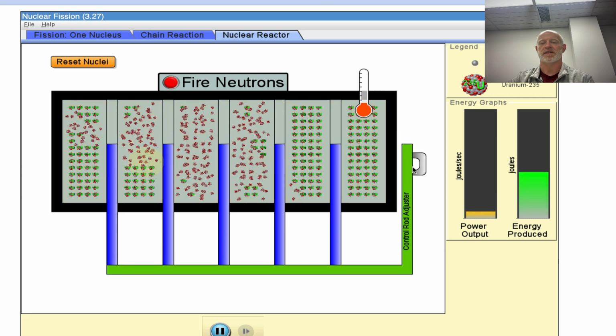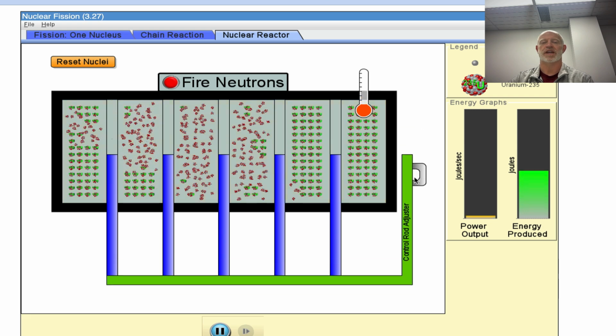So the idea is that we actually control the chain reaction, not by changing the chemistry or warming it up or cooling it down or pressurizing it. We actually have just blockers in the way. These are called control rods. These are made of material that absorbs neutrons without chemically splitting, without reacting. So they're a material that can absorb neutrons and keep it running.